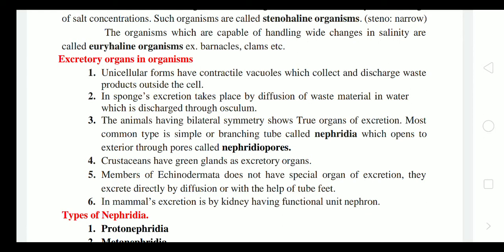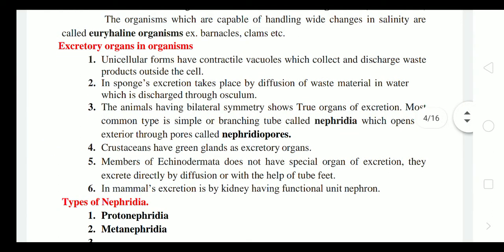Steno means narrow and haline means salty. They cannot tolerate more salt than their limit. The organisms which are capable of handling wide ranges of salinity are called euryhaline organisms, for example barnacles and clams. Barnacles are white-colored sedentary animals that grow on the rocks on the seashore.